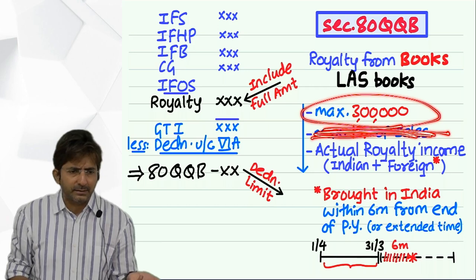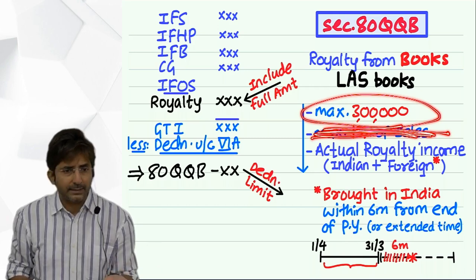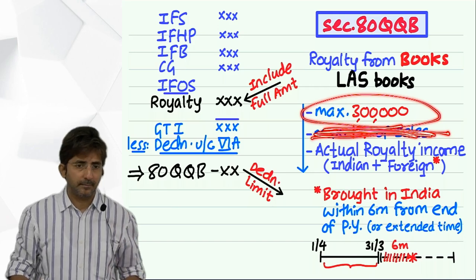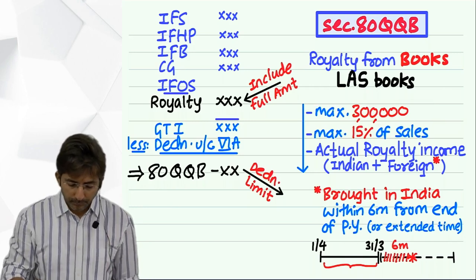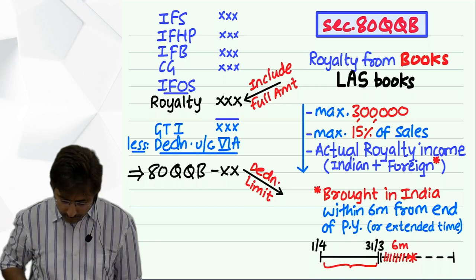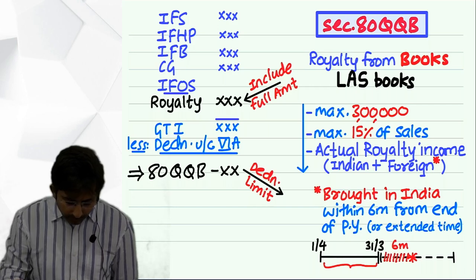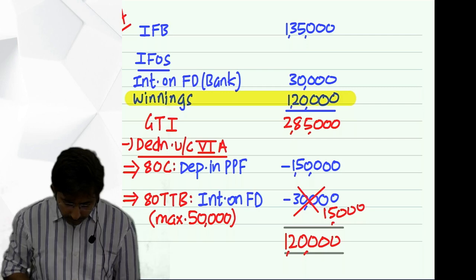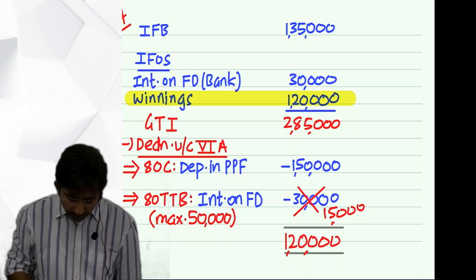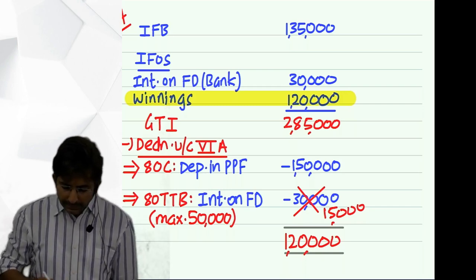One amount is 3 lakhs. The other amount is foreign royalty brought in India, which is 2 lakhs. So whichever is less will be 2 lakhs. So 80 QQB is 2 lakhs. So tell me then, what is the answer? See, I have the answer for this. Look.